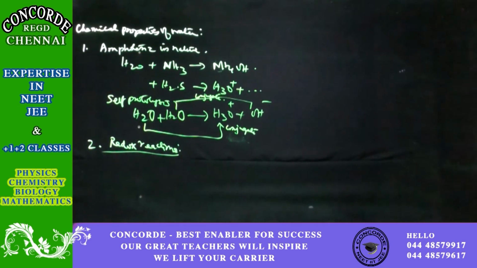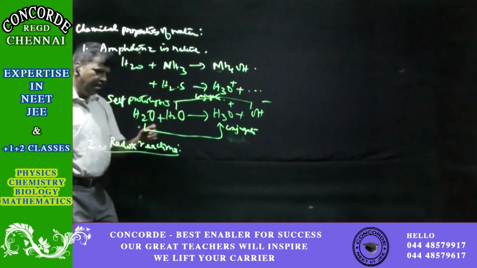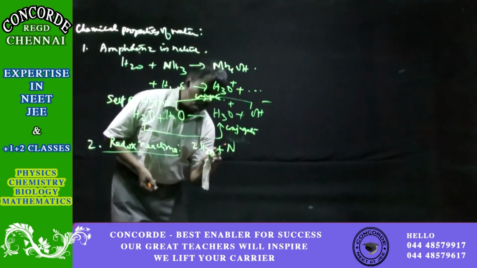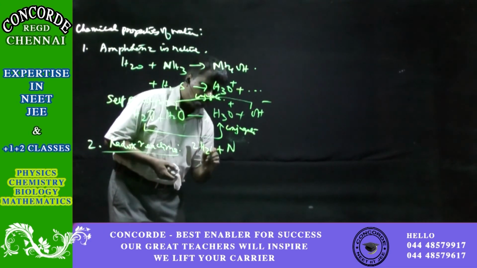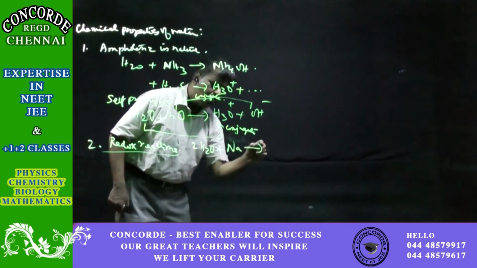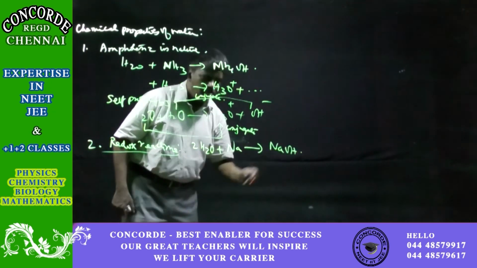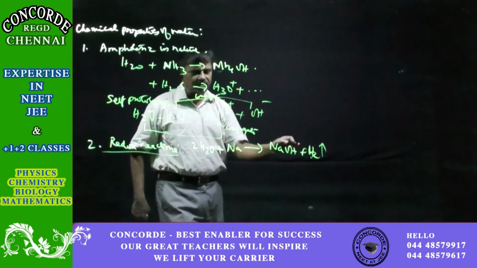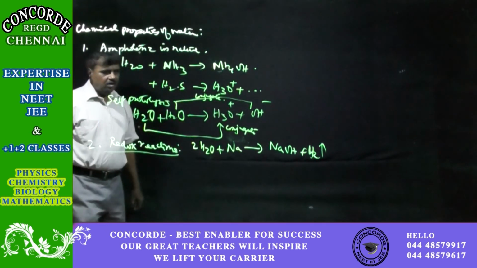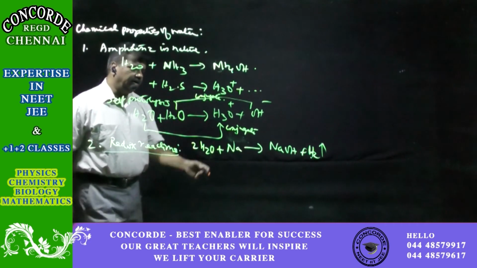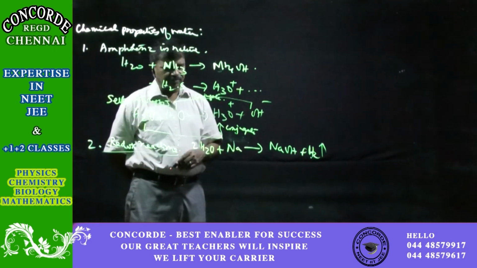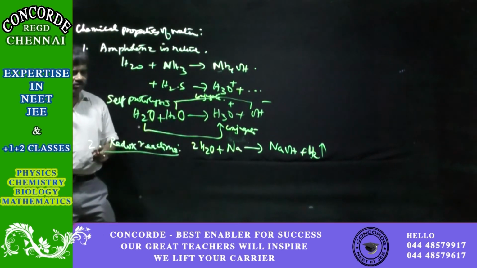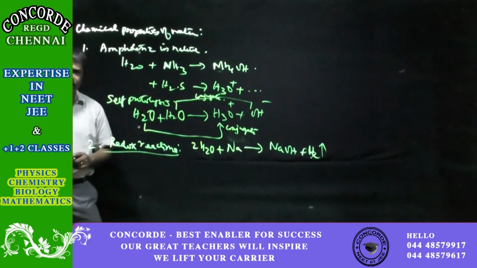When it is treated with sodium, it reacts very violently to form sodium hydroxide, and this gives hydrogen, which is a major source for preparation of dihydrogen. Sodium is a very powerful element, so the whole reaction has to be carried out with care.